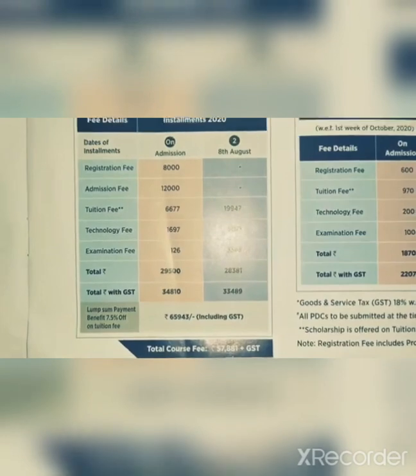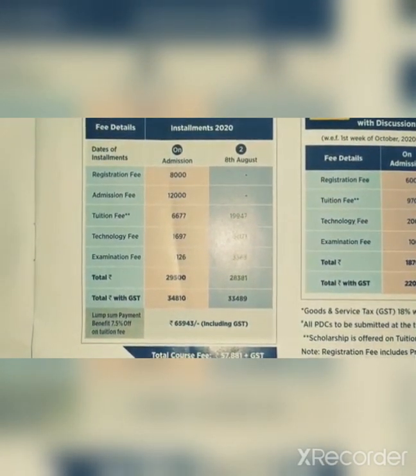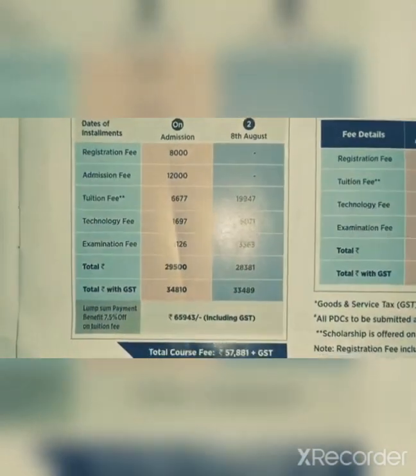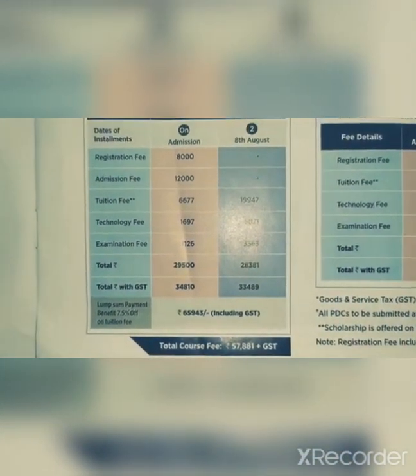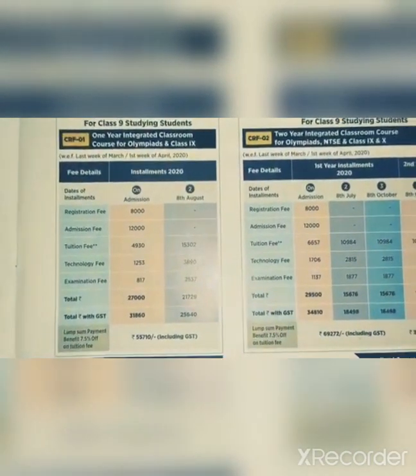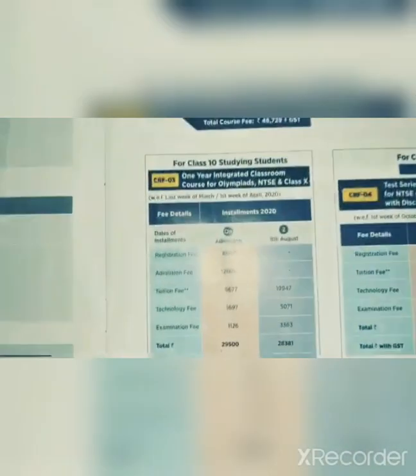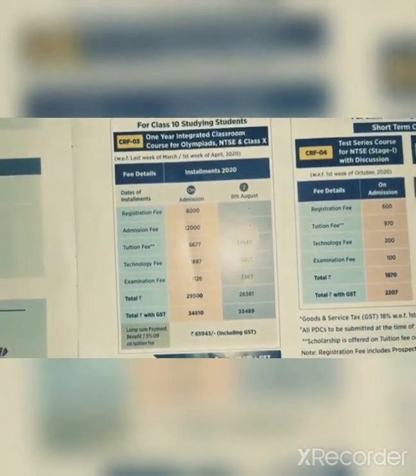If you add all the stuff you are going to pay 65,000 including GST, and the total course fee is around 57,881 plus GST. You can take all the information from this, and you can also take a screenshot if you want to.